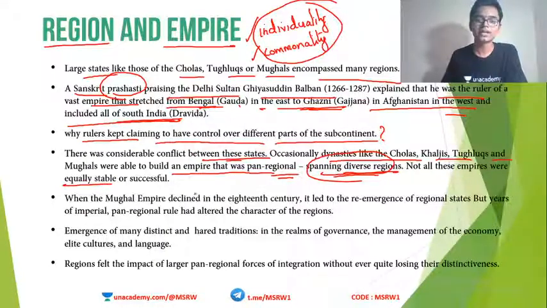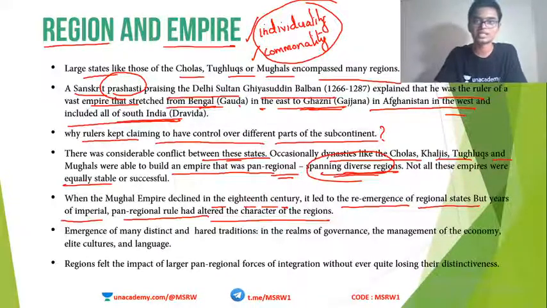While the Mughal Empire declined in the 18th century, it led to the re-emergence of regional states. But years of imperial and pan-regional rule had altered the character of the regions. Finally, in 1857, the Mughal Empire vanished. But until then, for about 300 years, they ruled almost all of India, all of the Indian subcontinent.